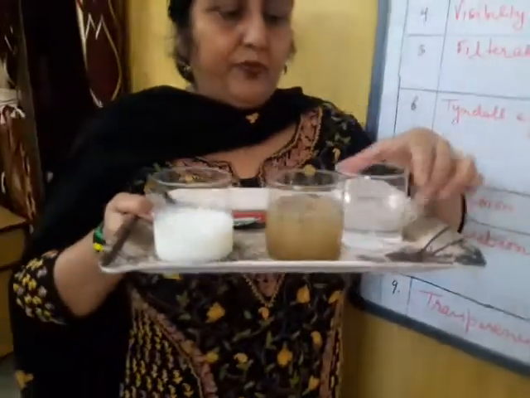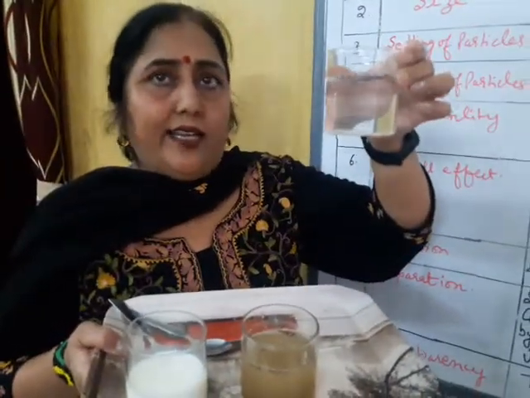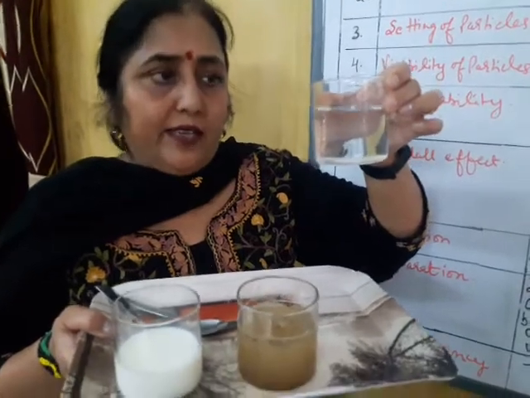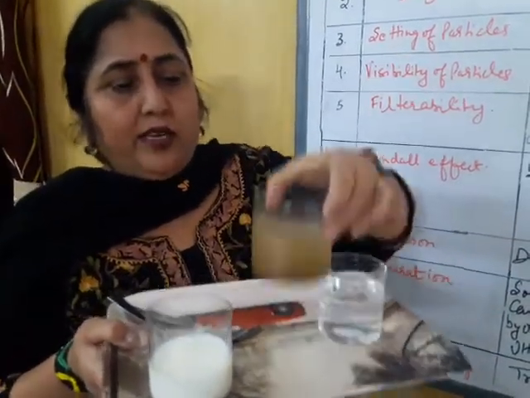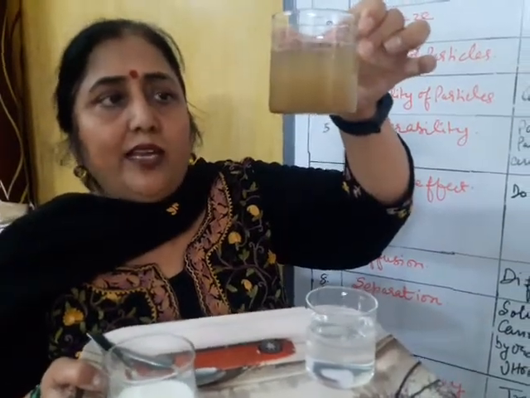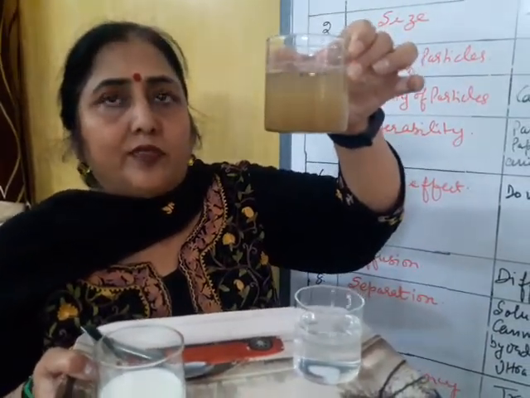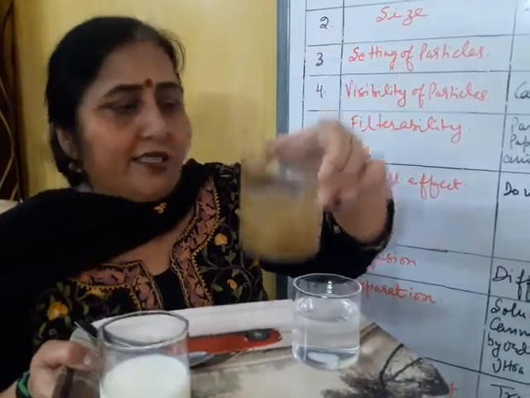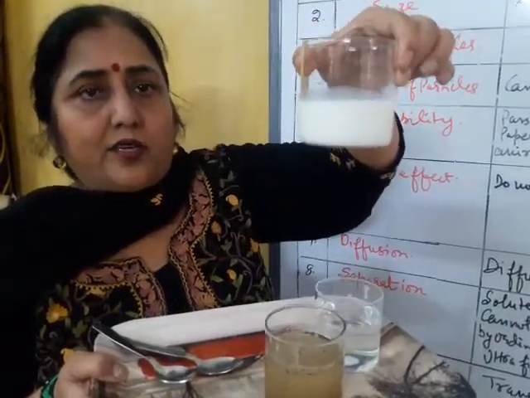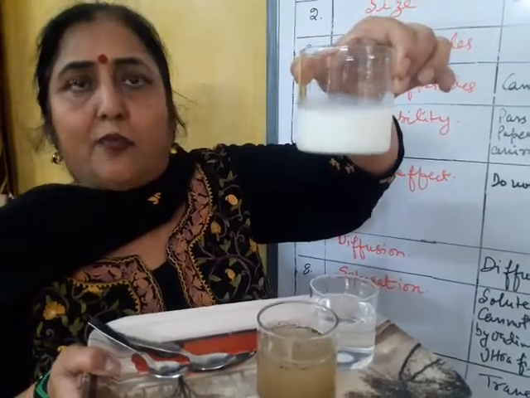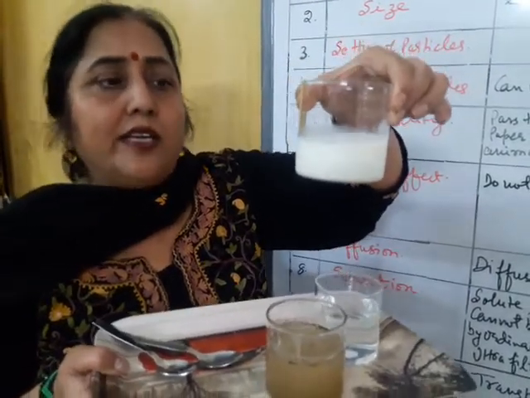Settling of particles. Now you look here. Is anything settled at the bottom? Nothing. So true solutions are stable. Now look at this. Soil is settled at the bottom. So it is unstable. Now look at this milk, colloidal solution. Is anything settled at the bottom? Nothing. So it is stable.